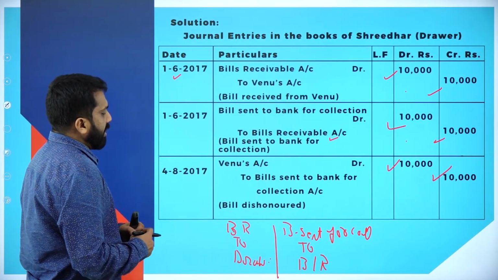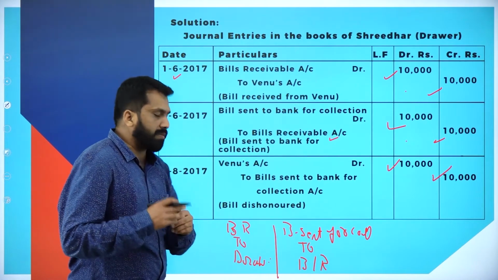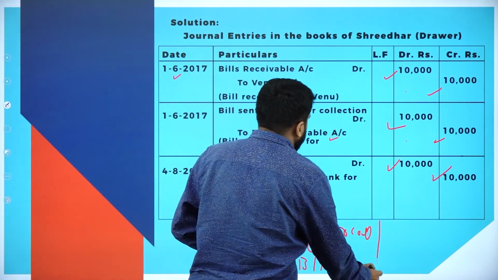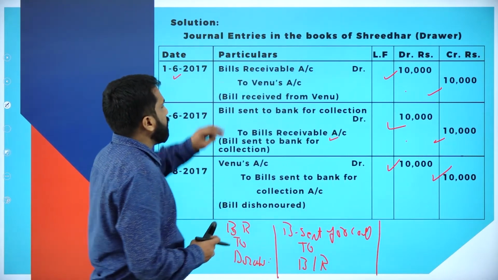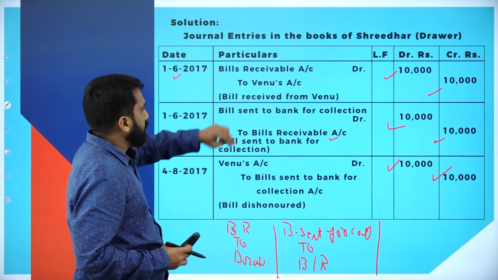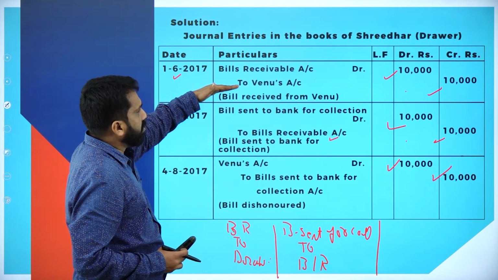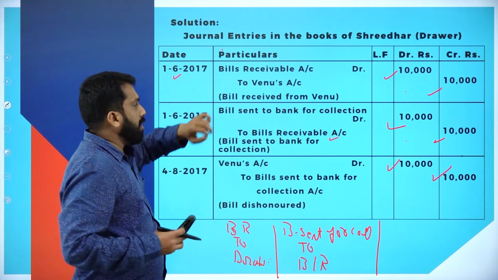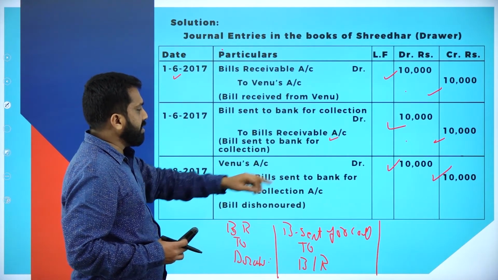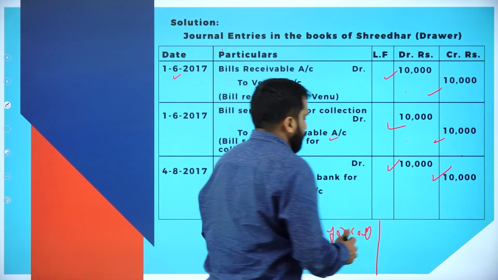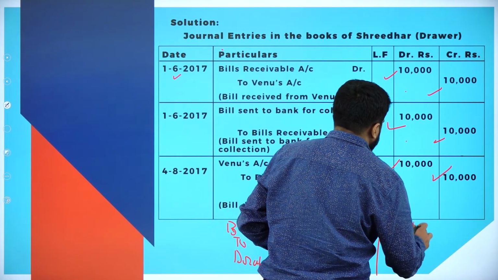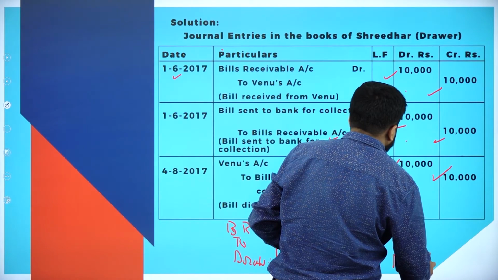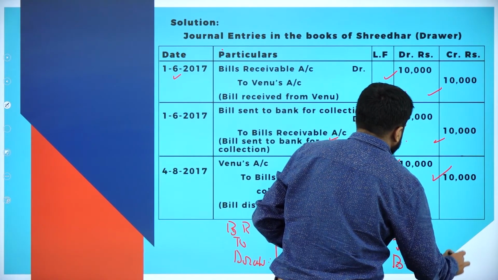When you send for collection, your documents will be given to whom? Bank. And the last one, if it is dishonored, then your first entry will be reversed. What it was, bills receivable to drawee or Venu. The Venu account debit to bills receivable will not come. Bills sent for bank collection, bills receivable sent for collection.